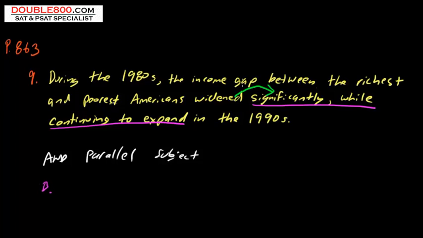So the first part again, the gap widened significantly. We join with an and. It continued, parallel the same past tense, to expand in the 1990s. All right, so the answer here is B.